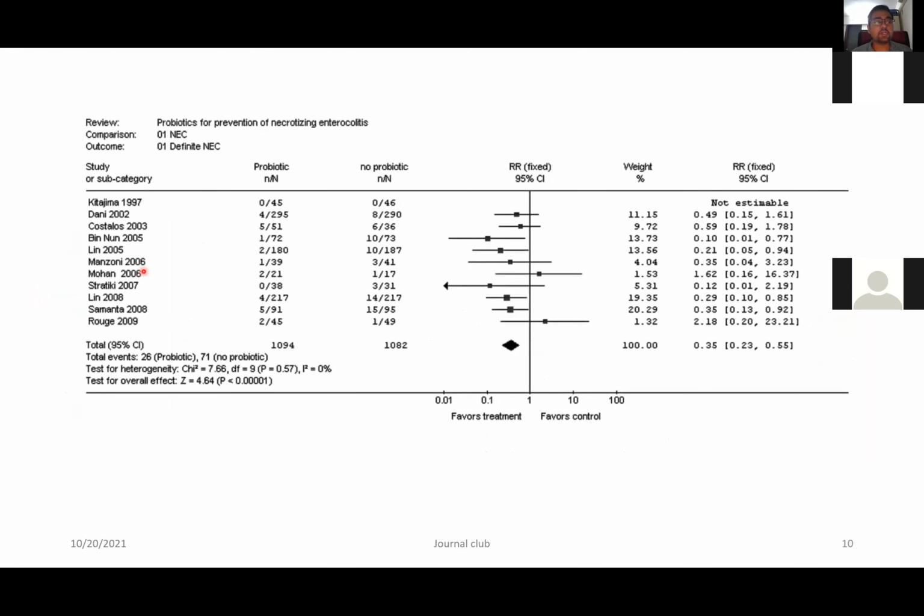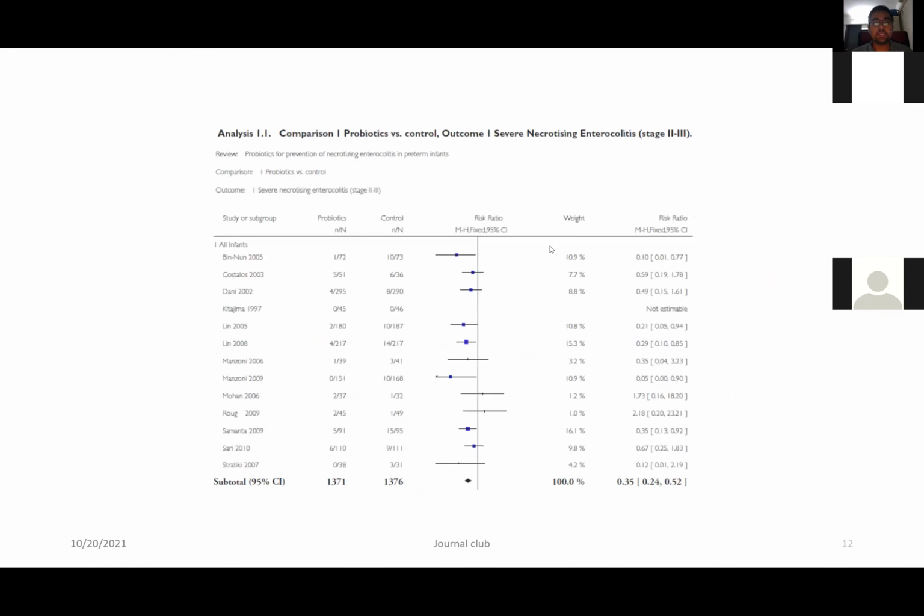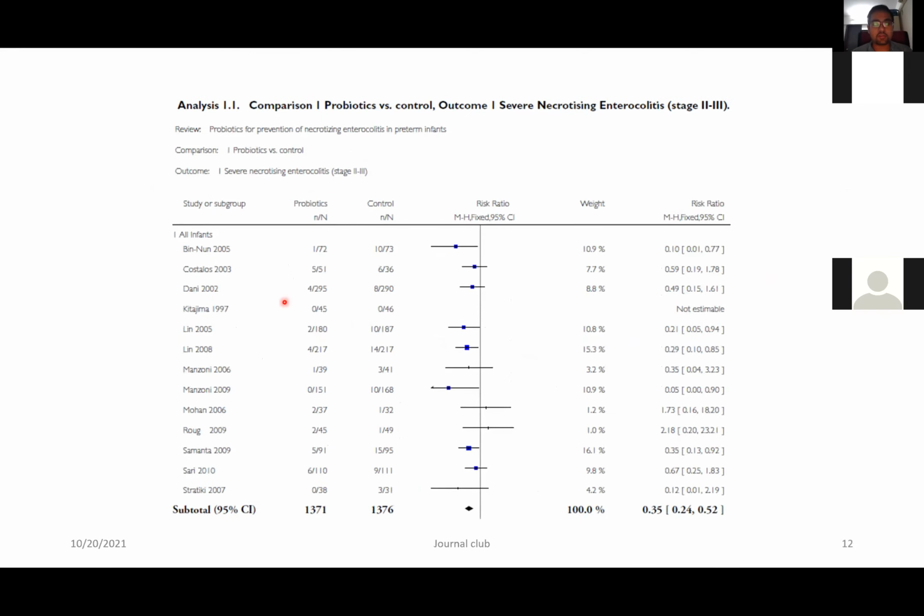Subsequently, in 2010, another study by the same team came up, where they updated the previous meta-analysis using three new randomized controlled trials, that is Lin, Samanta, and Rubé. They found a statistically significant difference in reducing necrotizing enterocolitis using probiotics. Next, in 2015, the Cochrane came into the picture and presented a systematic review, which found that, based upon all the previous randomized controlled trials, the result again favored probiotics in order to prevent necrotizing enterocolitis.